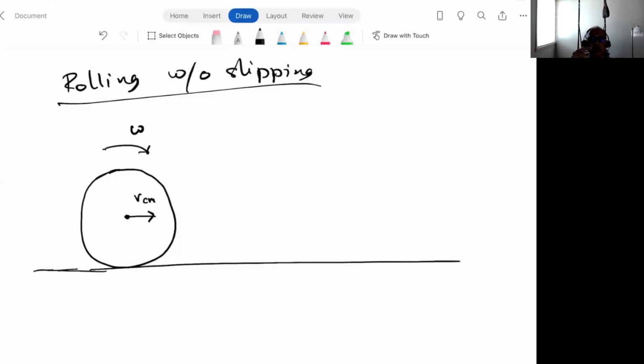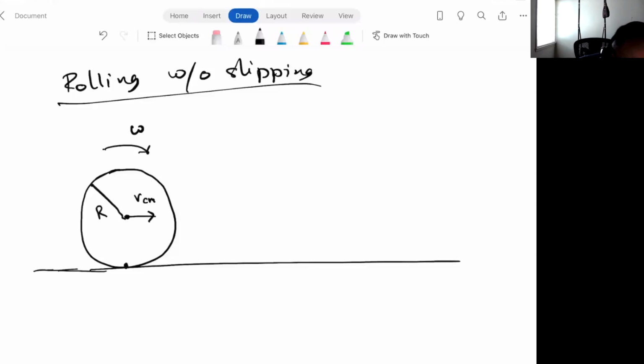You all know what omega is. Omega is delta theta over delta t, or d theta dt, whatever is the rate at which the angle that it's making is changing. So it tells you how fast it's rotating. So you have this wheel that's rolling without slipping, and let's say the radius of the wheel is r.